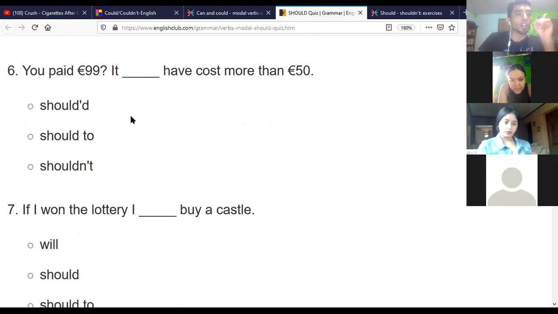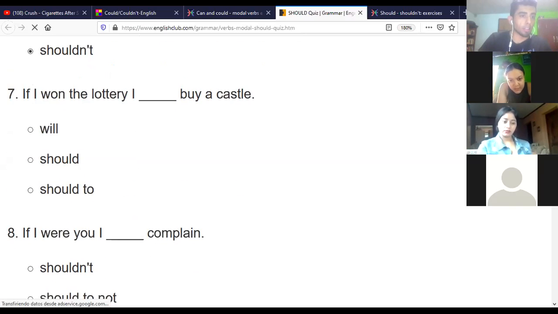Number 6, you pay 90 cents or 90 euros. Okay, well, it had cost more than, shouldn't. Shouldn't, exactly. So let's see number 7. If I won the lottery, I buy a car, I buy a castle.